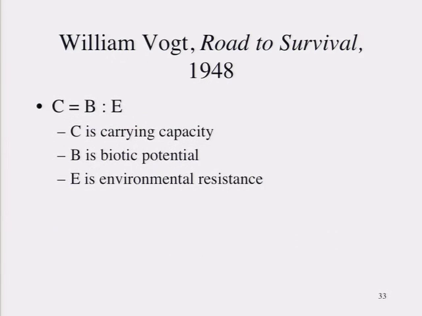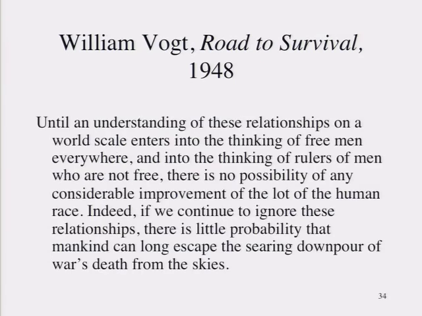He says C equals B over E, or in relation to E. C is a function, B over E, in which C is carrying capacity, B is biotic potential, how quickly something can be produced, and E is environmental resistance. He insists that this way of thinking about things is necessary to prevent nuclear holocaust, in which he said 3/4 of the world population would perish.